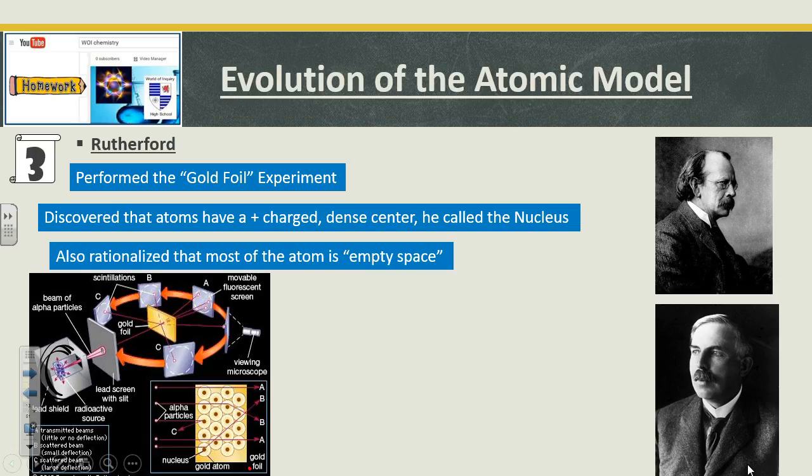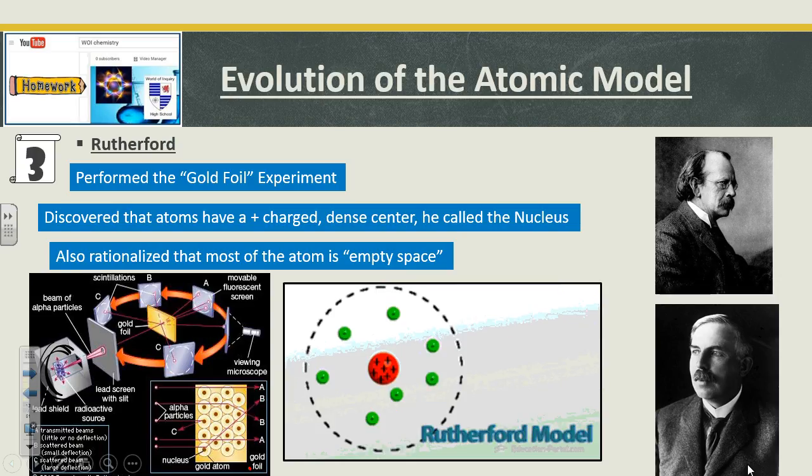Okay, he also rationalized that most of the atom is actually empty space. And when we say most of the atom, look, there's 3 data points here where the alpha particles just went straight through, didn't hit a thing. Now, that's a piece of metal foil. It's foil, so it's pretty thin, but it's still metal, and it's gold. Kind of dense. We would think that nothing would go through it, and things did. And so he had to explain all that stuff. And guess what? We learned a lot about the atom. So here's a little picture of what he kind of came up with. So now I got that positive dense core in the middle.